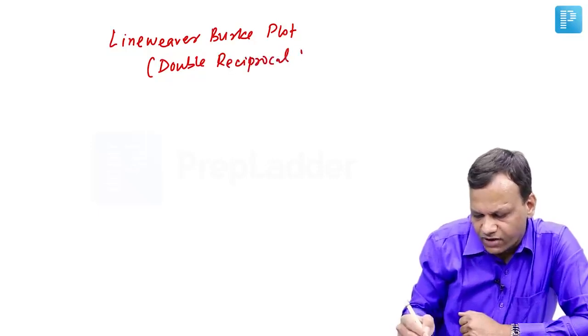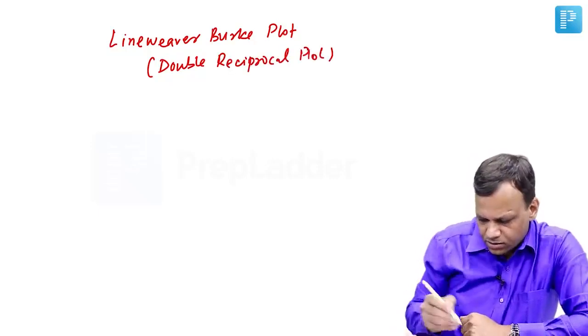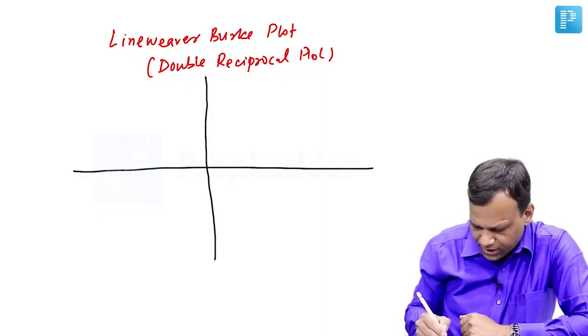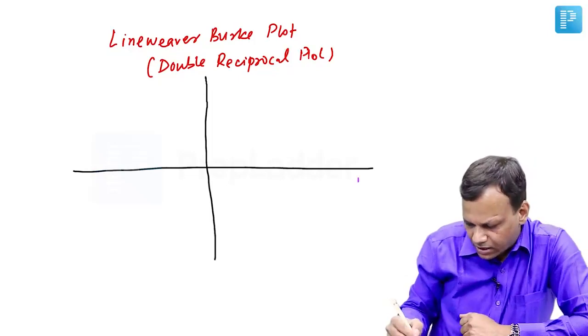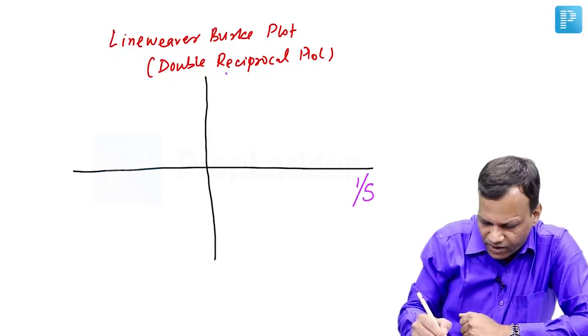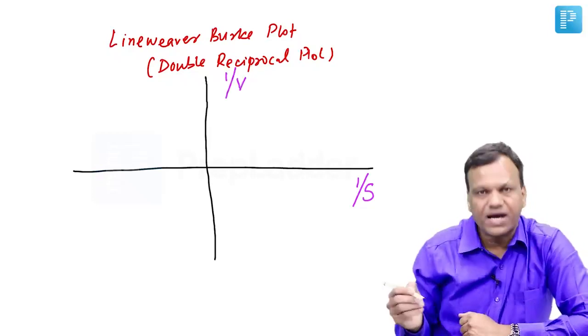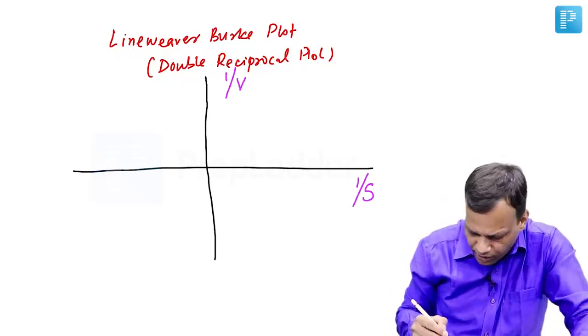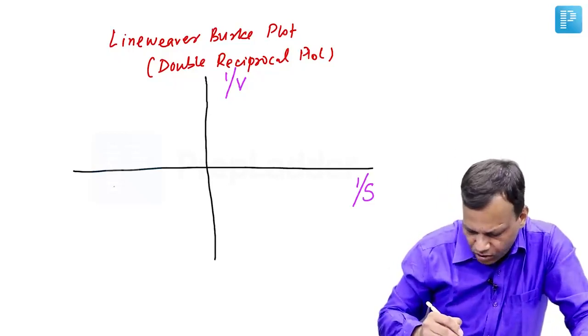So what is the meaning of double reciprocal is, we have two axes, x-axis and y-axis. On the x-axis, we have reciprocal of substrate concentration. We have 1 by S, and on the y-axis, we have reciprocal of Vmax, or we can say reaction velocity, 1 by V. Clear? So when we plot a graph, it comes like this with a normal drug.